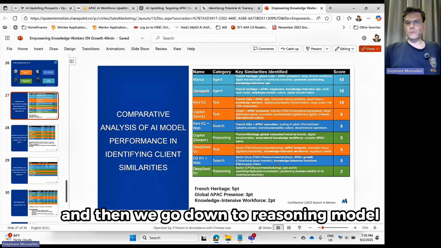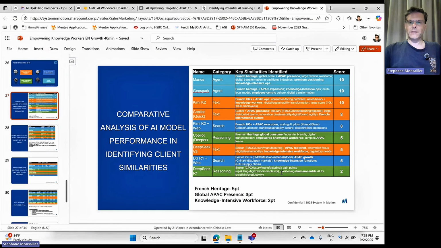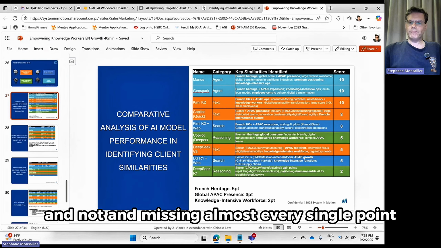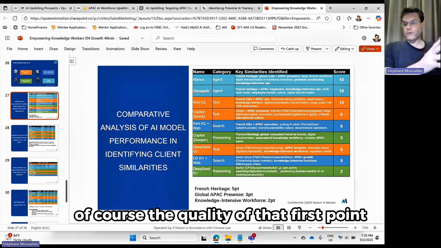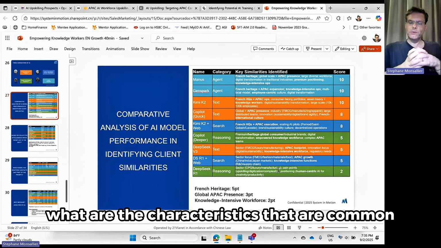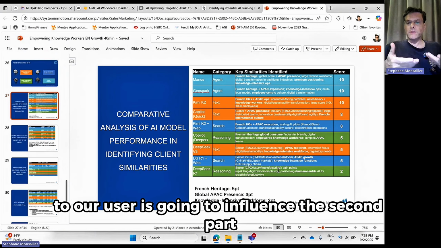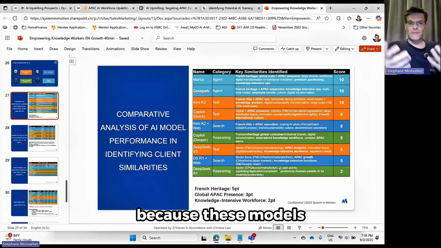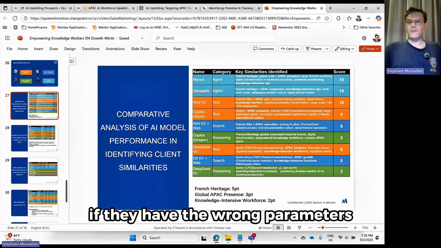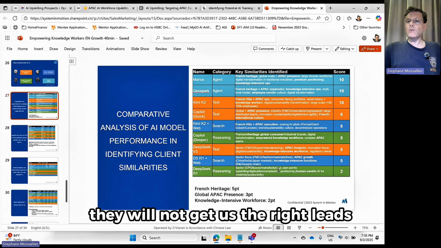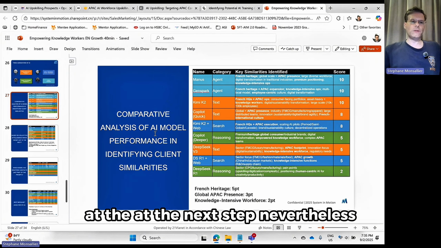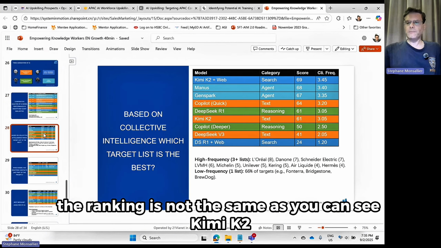And then we go down to the reasoning model that is absolutely not getting it and missing almost every single point. Of course, the quality of that first point, what are the characteristics that are common to our user, is going to influence the second part, because these models, if they have the wrong parameters, will not get us the right leads at the next step. Nevertheless, the ranking is not the same.